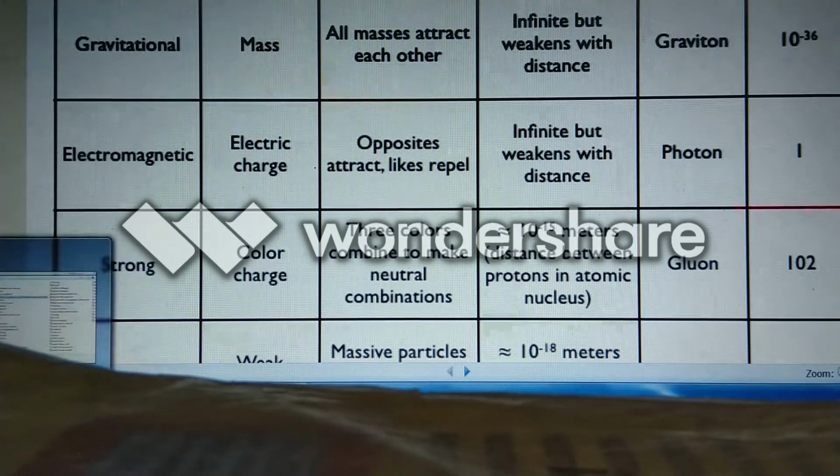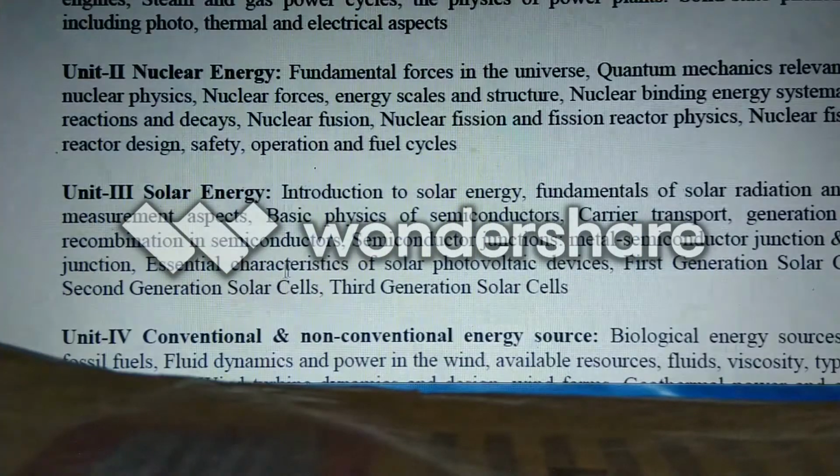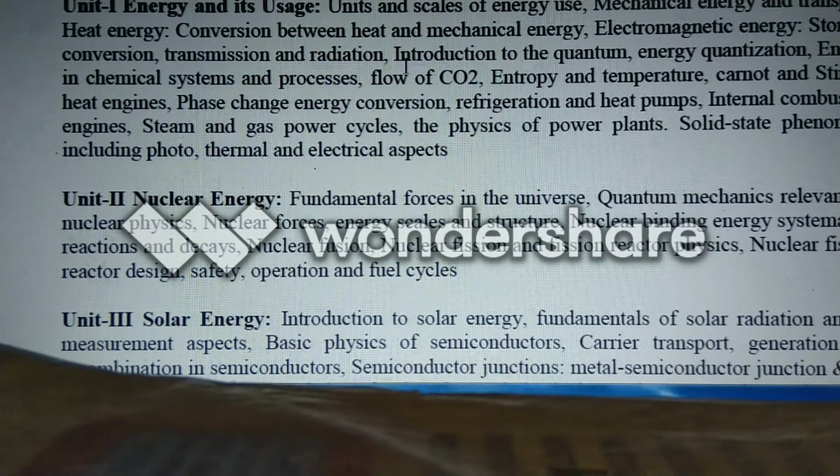I teach you energy science and engineering. You know that we have finished unit number 1, and in unit number 2, that is nuclear energy, we have seen some portions of unit 2 also. To connect with the new lecture,